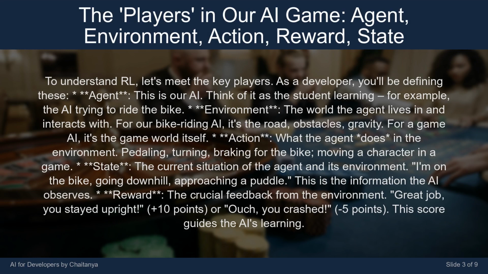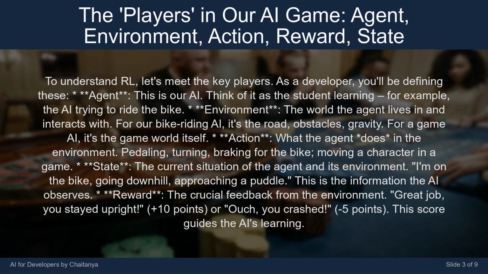To understand RL, let's meet the key players. As a developer, you'll be defining these. Agent. This is our AI. Think of it as the student learning, for example, the AI trying to ride the bike. Environment. The world the agent lives in and interacts with. For our bike riding AI, it's the road, obstacles, gravity. For a game AI, it's the game world itself.